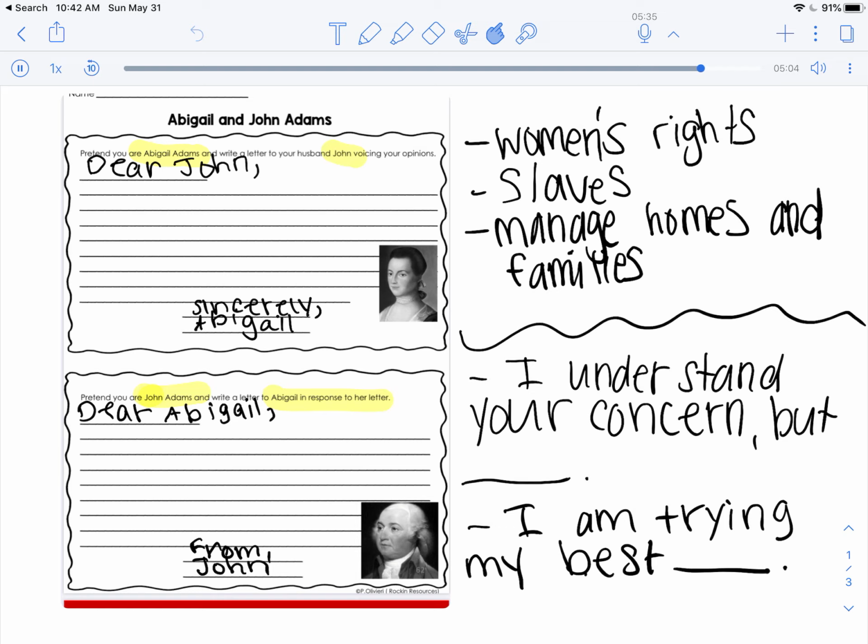Different things like that. Now, you do have some text to read here to help, but you can also maybe explore the internet a little bit. Abigail and John Adams are big people during that time period, and you can find more information if you search the internet for them. Make sure that you're writing in full sentences and you include important information. You should always have a heading, who are you writing the letter to, and you should always have a closing so we know who the letter is from.